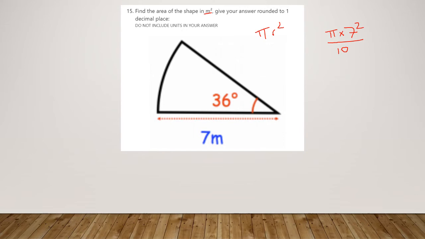Pop that in on the calculator and you're going to get 15.3938. Again, excuse this mouse handwriting here, that's terrible there. And then we can round that to 1 decimal place, so we should end up with our 15.4, which after our cut-off point is a 9, so we need to round up there. Again, we're not giving units just because of the complexity of putting the squared symbol in there. I think 1 or 2 people actually did manage to copy and paste it from somewhere and get it in, which was fantastic. I have adjusted answers to make sure it automatically marked that as correct. So 15.4 is the answer we're after.